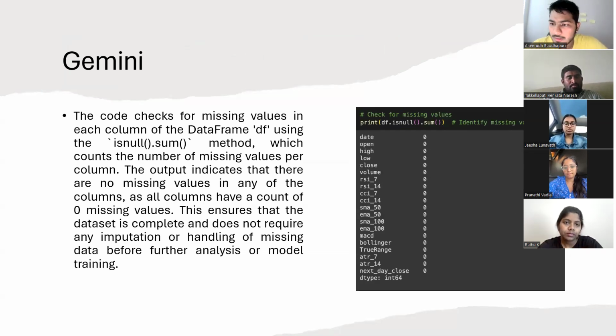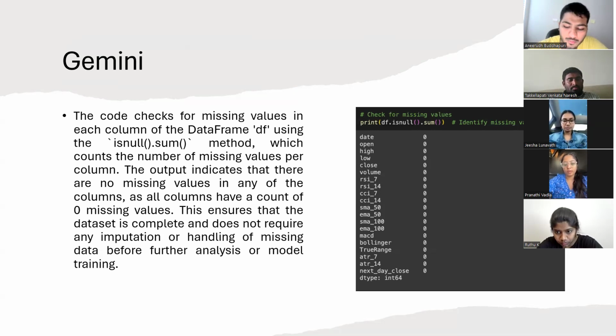Yes. Now I'll be explaining how we have used Gemini for code for handling missing values. The code snippet from Gemini ensures data quality by checking for missing values in the data set. The method we have used here is isnull().sum(), used on the data frame df.